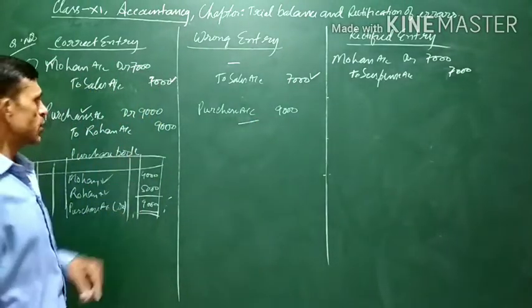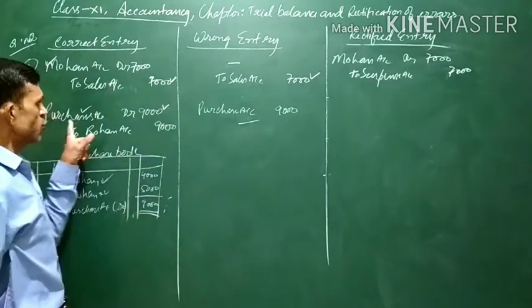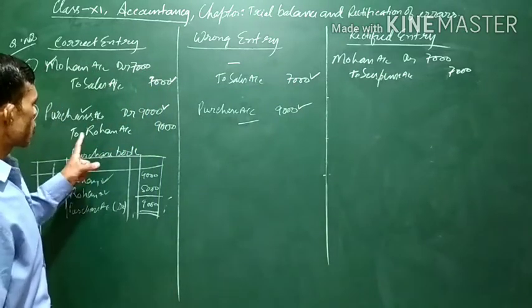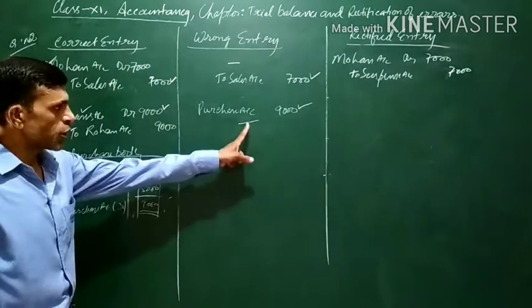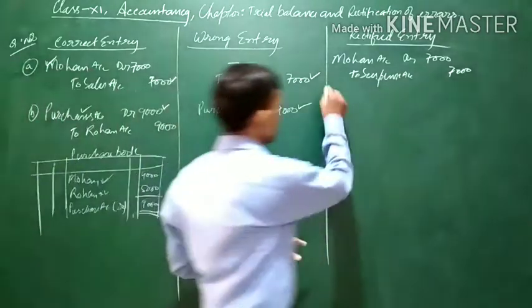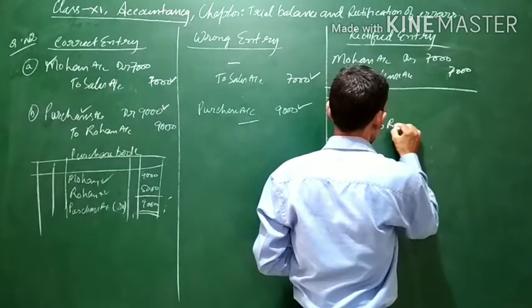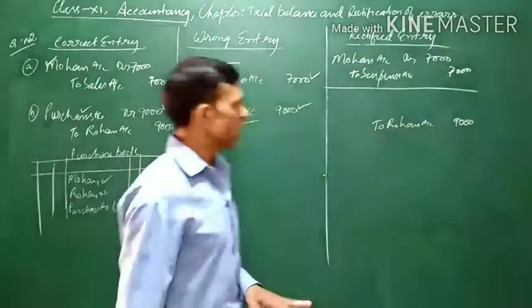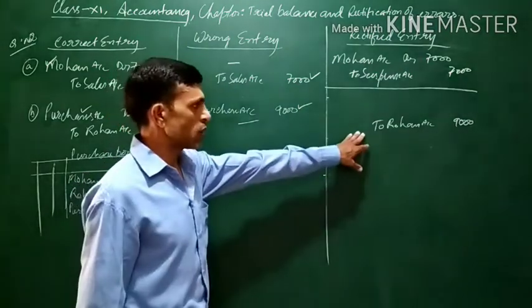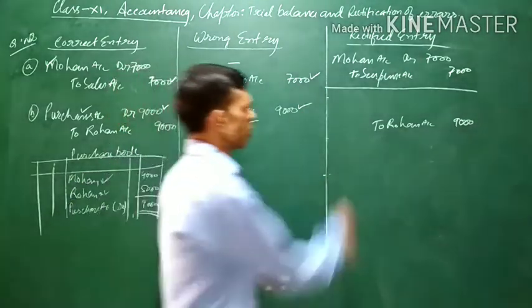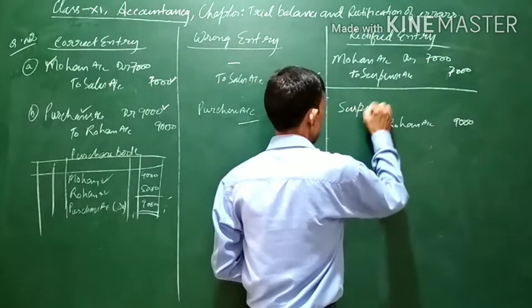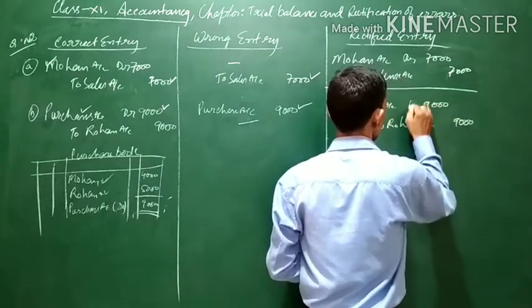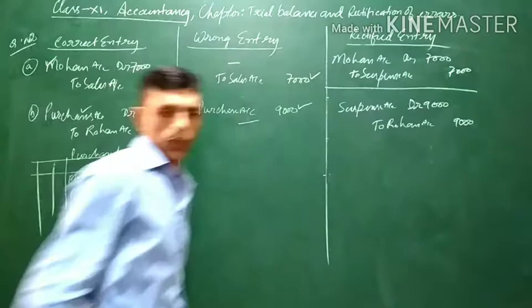So now, in order to rectify, what is there? Purchases account should be debited. It has also been debited, so there is no issue in this. Rohan account is to be credited. It has not been credited. Then what we have to do? We have to credit Rohan account. To Rohan account 9,000. When there is no other account to be debited or credited, the difference amount is to be transferred to suspense account. So suspense account will be debited again, suspense account debit 9,000. Let us do one more general entry.